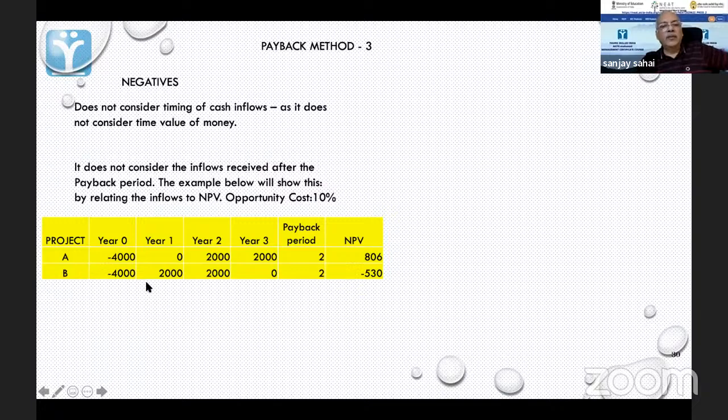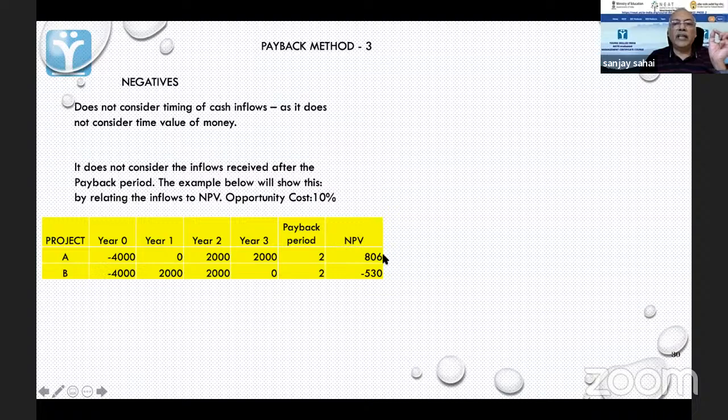Project B, same investment. This time what happens is, I get 2 in the first year, 2 in the second year, and nothing in the third year. Even here, the payback is 2. So if I am relying only on payback method, I am basically looking at the same figure, 2 and 2, even though in this case, this 2 is coming in the third year.